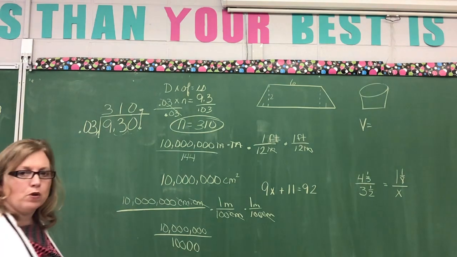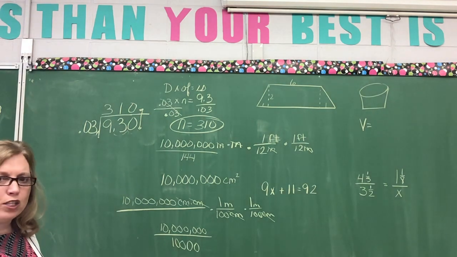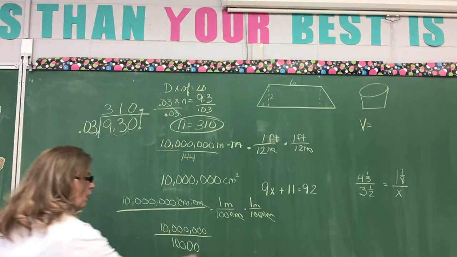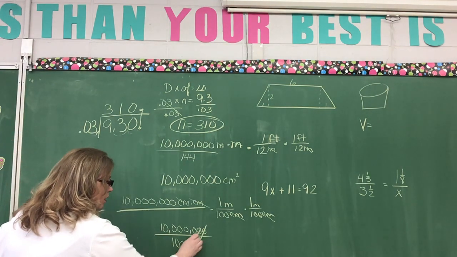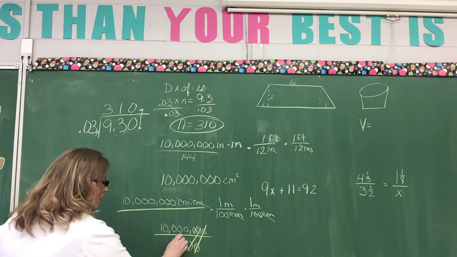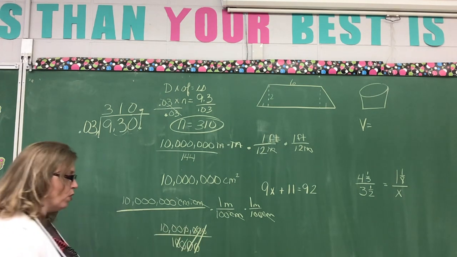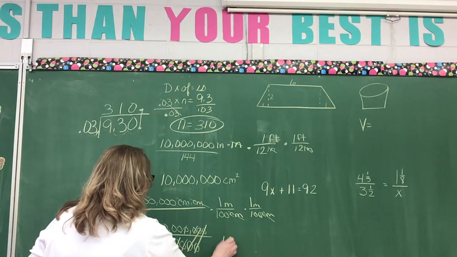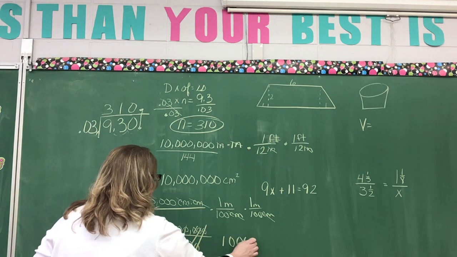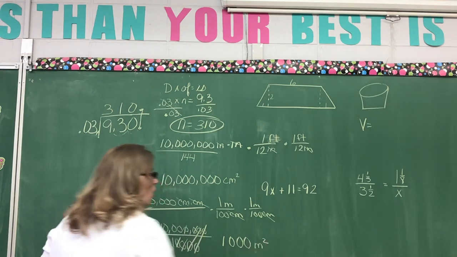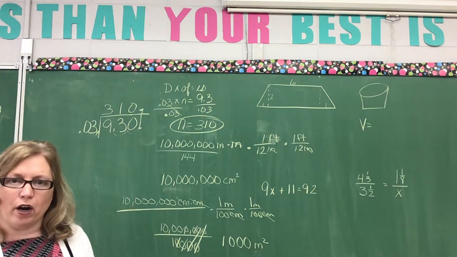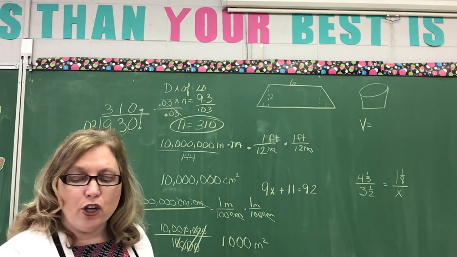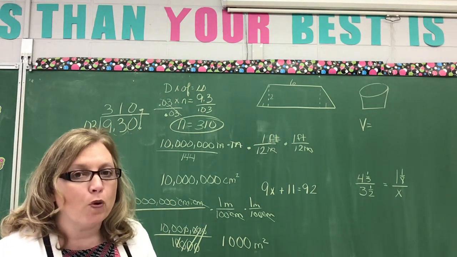So we have 10,000. Now, how are we going to divide this? Because we surely don't want to have to divide it like we did the one above. We're going to mark out our zeros. Well, there's a 0 there and a 0 there. Here's a 0 and a 0. This 0 and this 0. We were able to mark 4 zeros out. What do we have left? We have 1, 0, 0, 0. So my answer is 1,000 square meters.